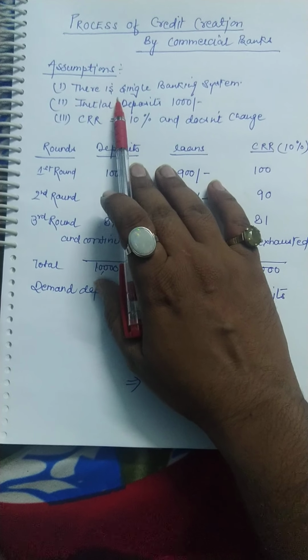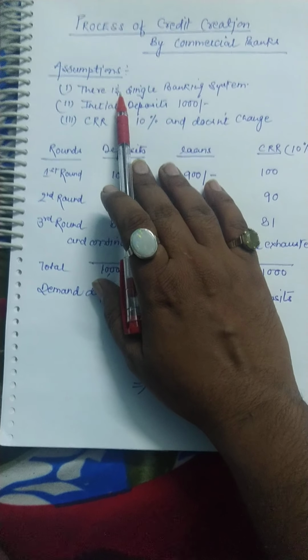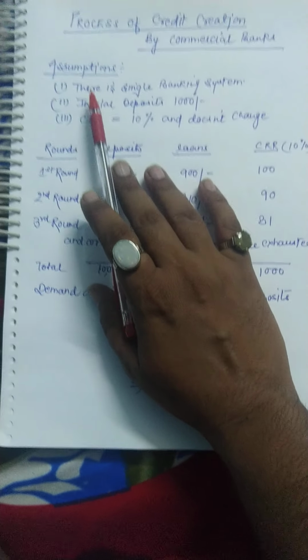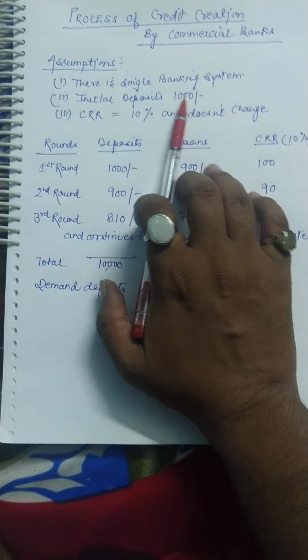It's a matter to understand, and we have made certain assumptions for explaining this. The first assumption is that there is a single banking system in an economy, and second, initial deposits are rupees 1000, and CRR, that means cash reserve ratio, is 10% and it does not change. So single banking system means that there is only one bank, you can assume, and initial bank deposits are rupees 1000, and CRR is 10% and does not change. I told you what the CRR actually means.